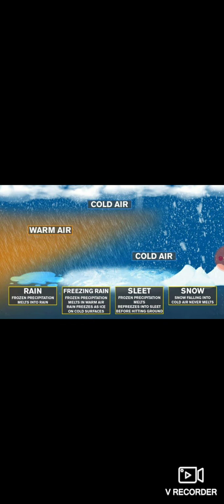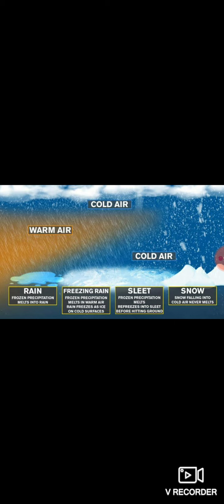But sometimes in Ganganagar we have seen that along with rain, small snowballs are also falling. That is known as sleet. A mixture of rain and snow is known as sleet. In Ganganagar, many times we have observed sleet. What is sleet? A mixture of rain and snow.